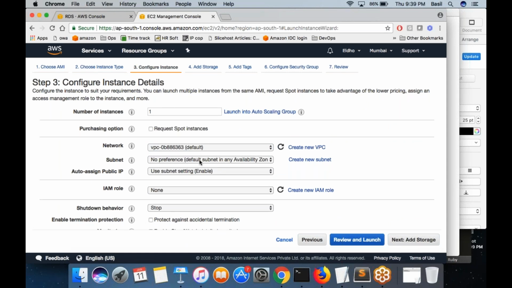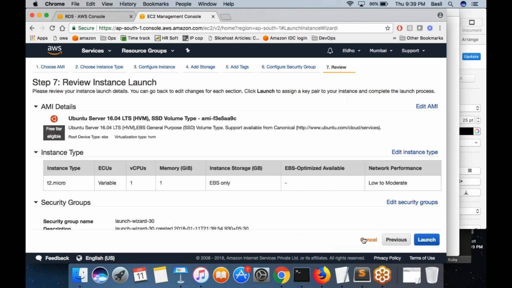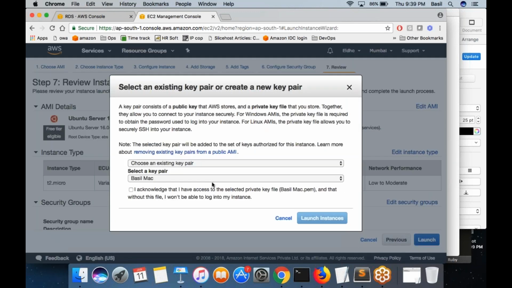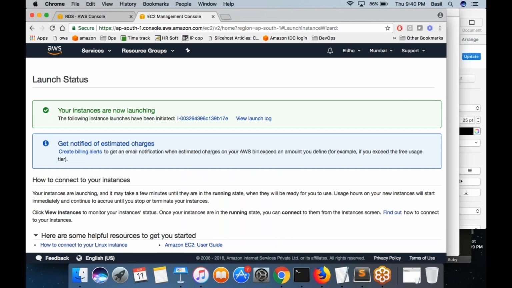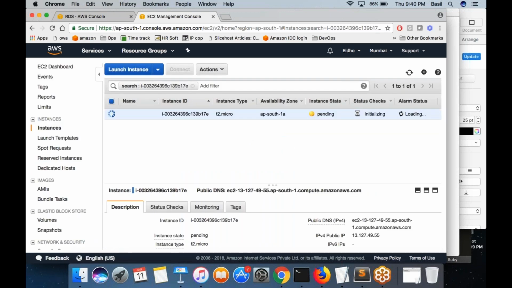So click on review and launch. I'm creating a machine in the same VPC as my RDS instance. From this machine, I will connect to MySQL, which is running on the RDS instance.